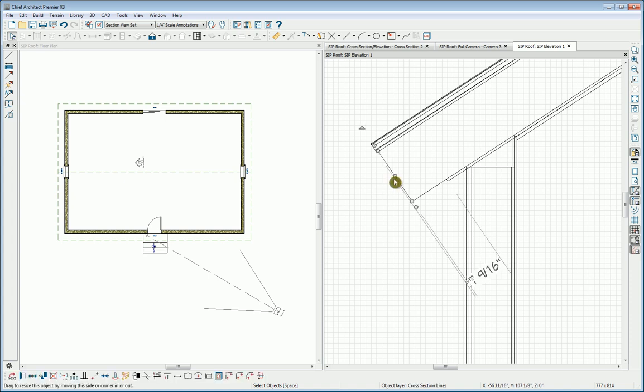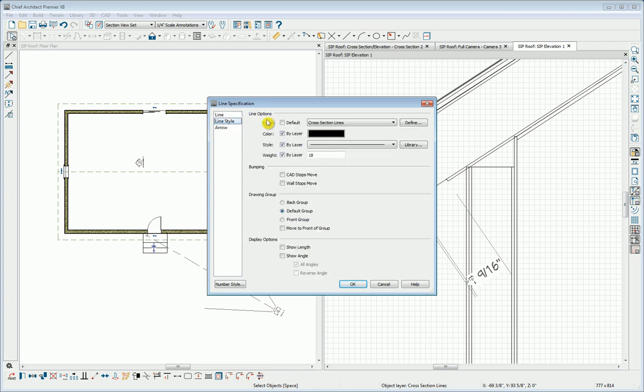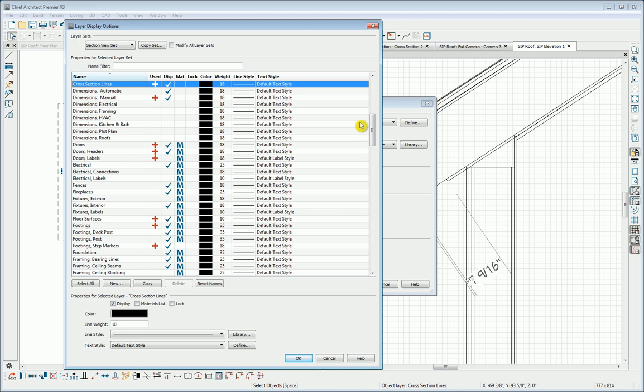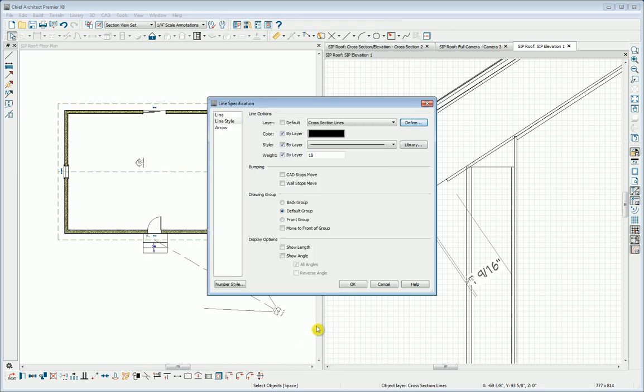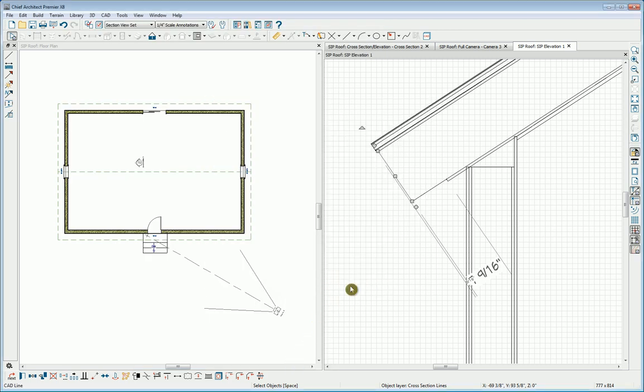So if I select this line and I open it, I can go to Line Style and discover what layer it's on. And then I can click Define, and I could choose to hide all of those lines and find out if there are other lines on other layers. And I can get a sense of what I'm working with. You can also choose to lock any of the line layers that you find or not. You can lock them or modify them. One other option that's kind of useful is to create a new layer as your drawing layer.